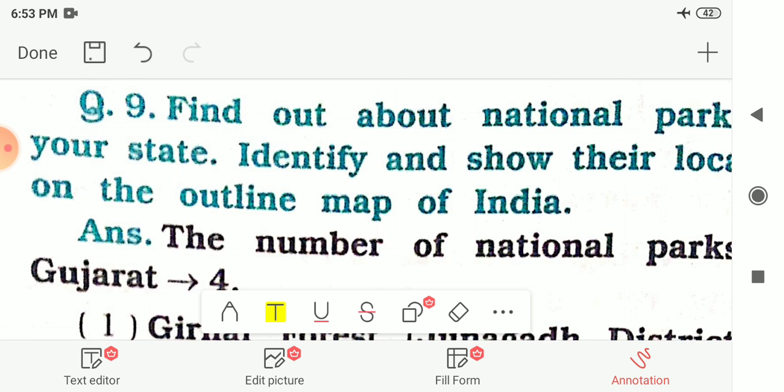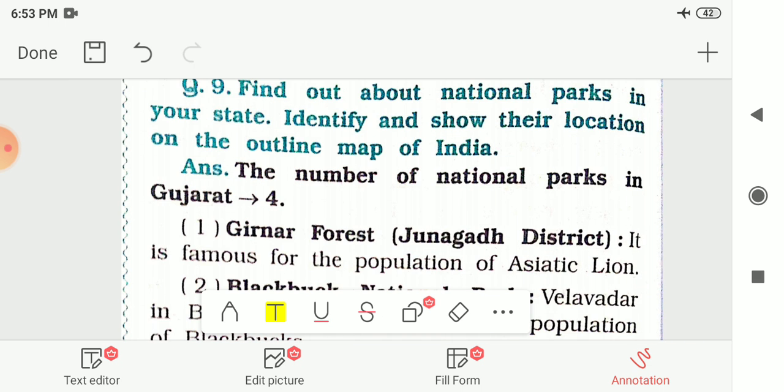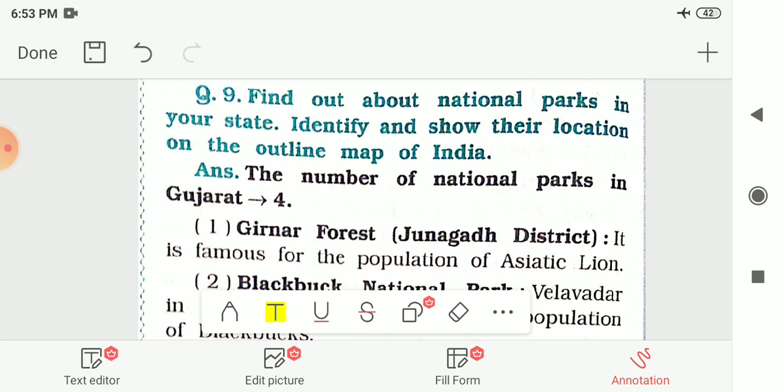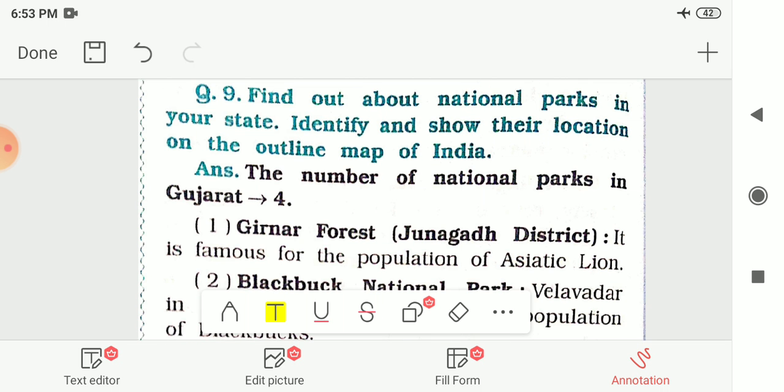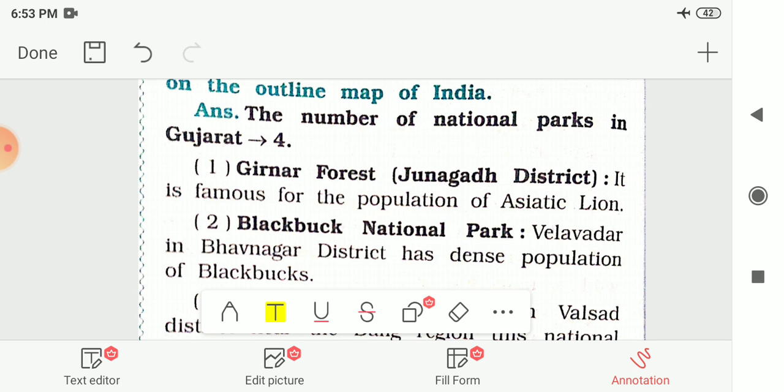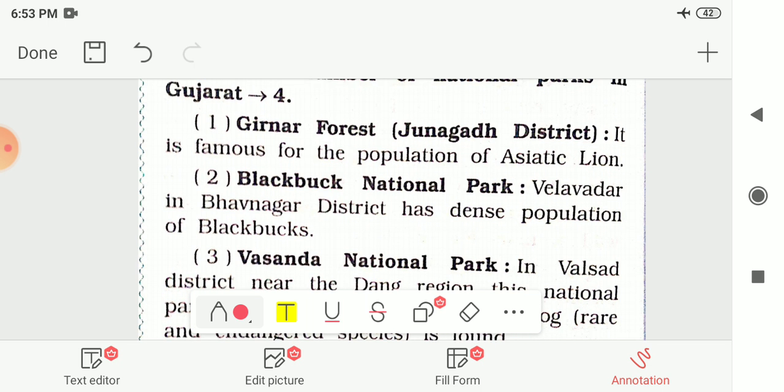Next, 9th number. Find out about the national parks in your state and identify and show their location on the outline map of India. In Gujarat, our state, there are a total of 4 national parks. The first one is Gir Forest, which is in the Junagadh district, and it is famous for the population of Asiatic lions. Next is Black Buck National Park, which is in Velavadar in Bhavnagar district. It has a dense population of black bucks.